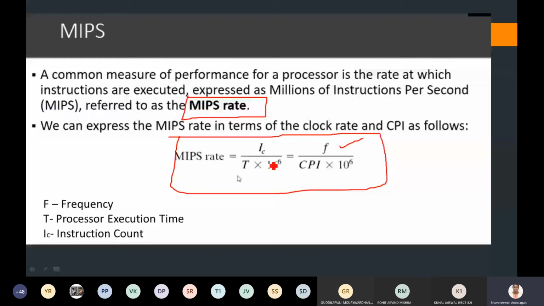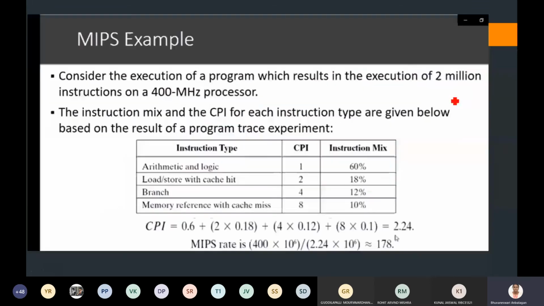The derivation part I have ignored, but anyhow you can get an idea about how to calculate MIPS, which can evaluate the performance of a processor whose processing rate is millions of instructions per second.